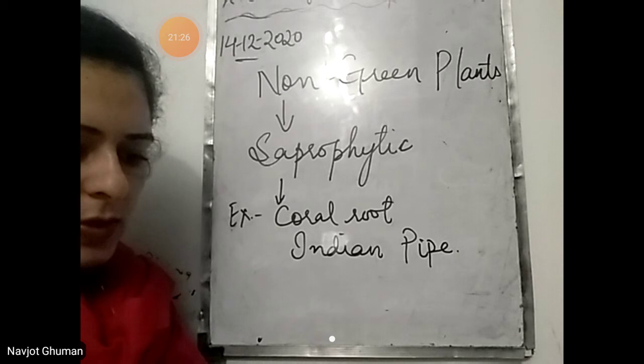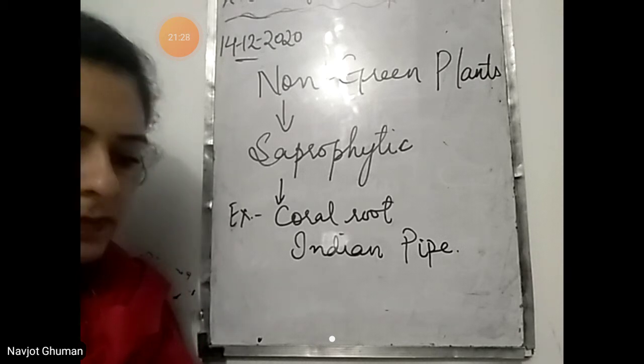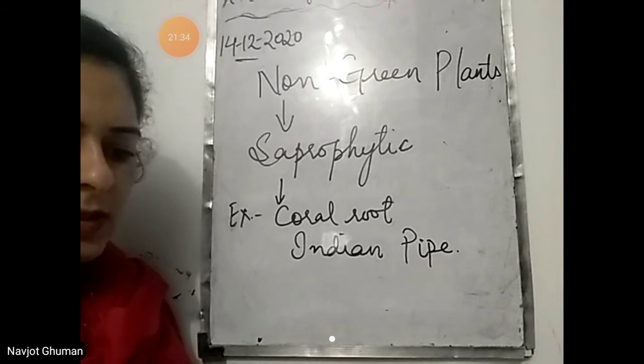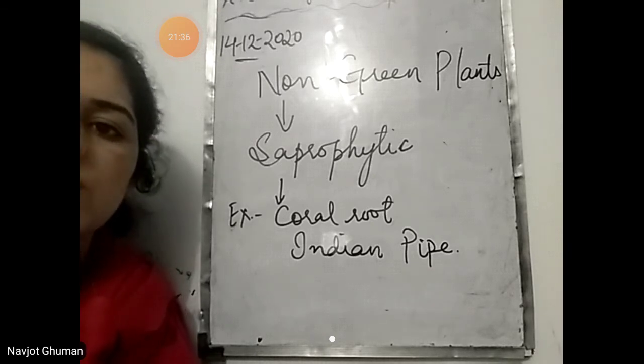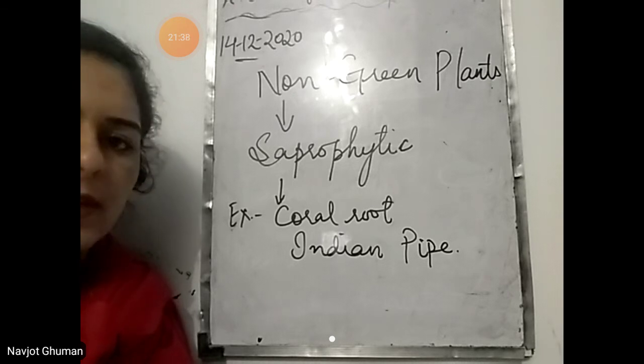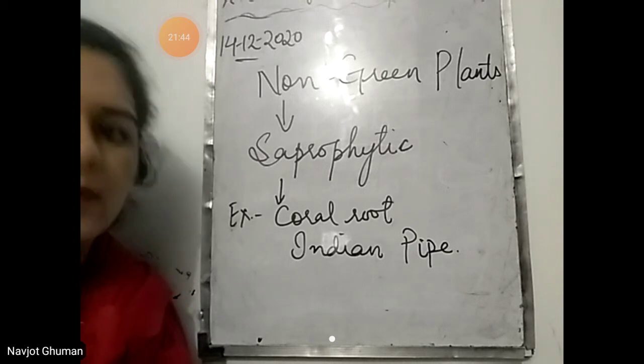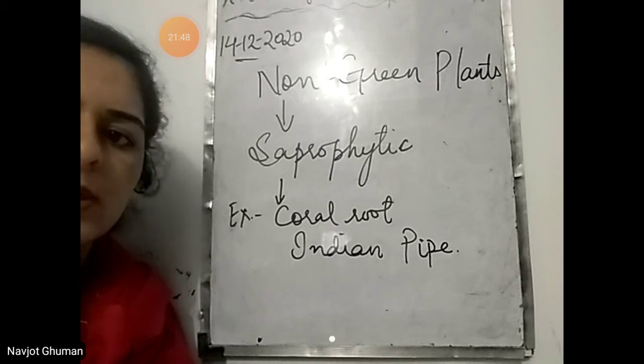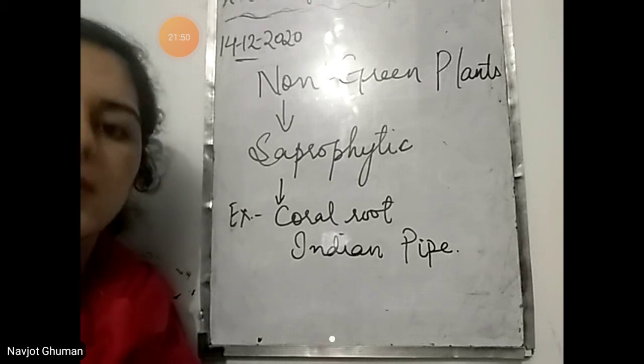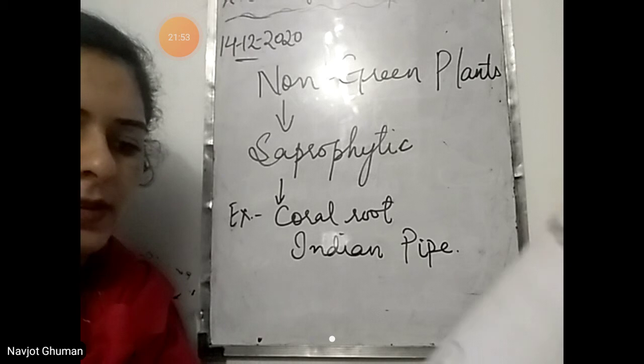Let's discuss the question answers. Page number 84. First question is, what are terrestrial plants? Why do different kinds of plants grow in different regions? Terrestrial plants, I've told you, are the plants that grow on land. Why do they grow in different regions? Because they need to adapt to the conditions of that area to survive over there. That is why they grow in different regions.